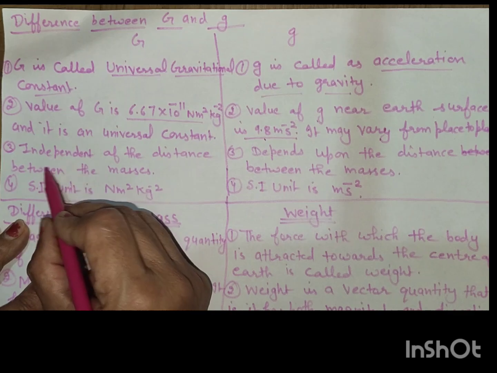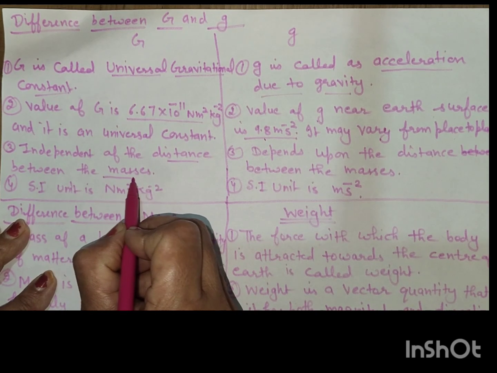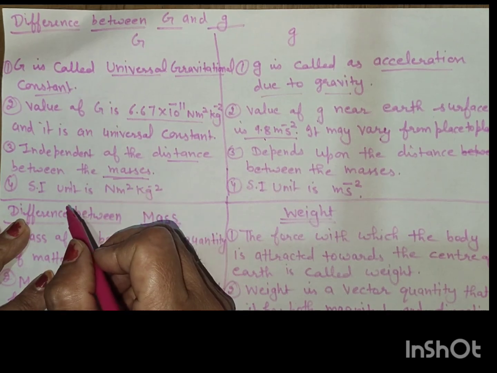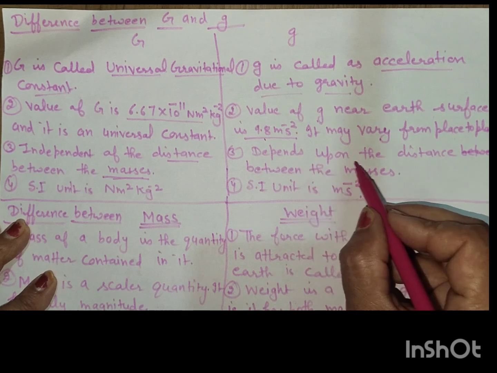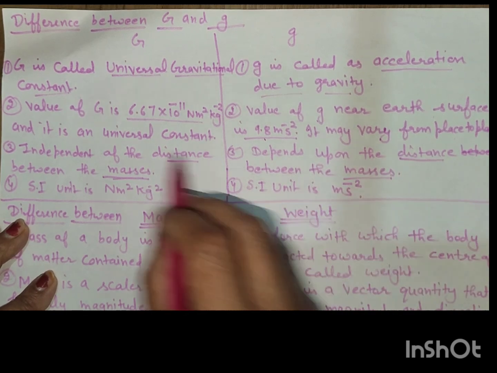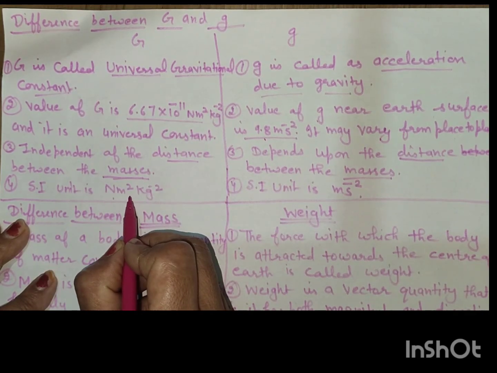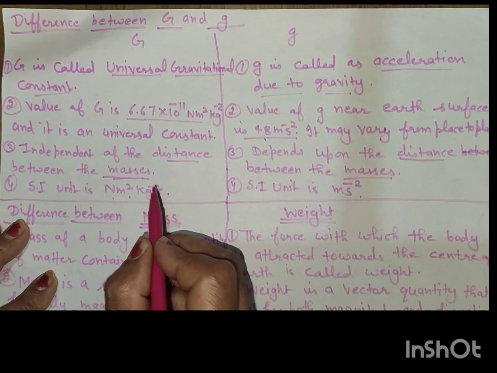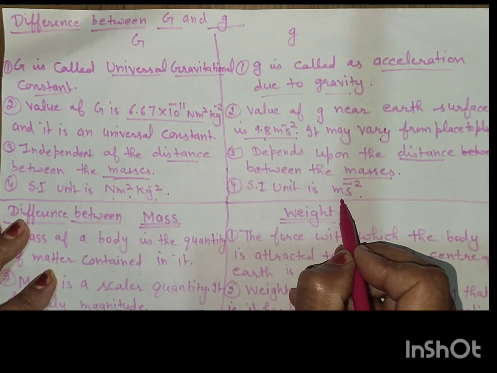Capital G is independent of the distance between the masses, but small g depends upon the distance between the masses. Capital G's SI unit is Newton meter squared kilogram inverse squared, and small g's unit is meter per second squared.